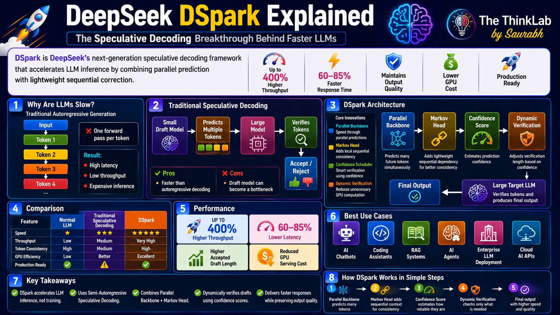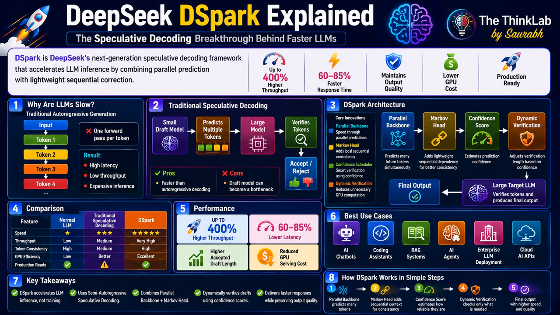DSpark introduced a brand new idea called semi-autoregressive drafting. Instead of choosing only speed or only accuracy, this combines both. The first component is called the backbone, and the backbone predicts many future tokens at a time. This provides incredible speed, but speed alone is not enough.